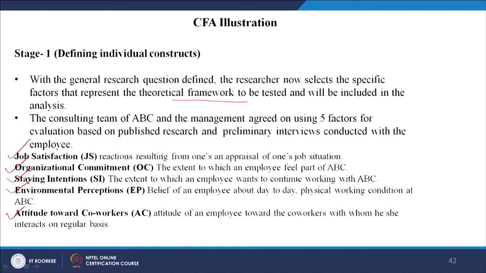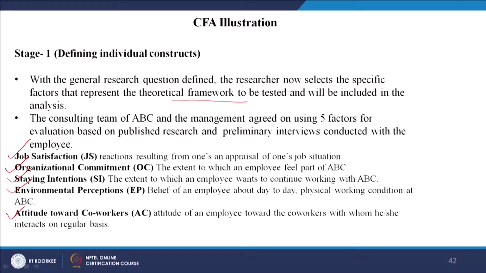Job satisfaction is the reaction resulting from an appraisal of one's job situation. Commitment is the extent to which an employee feels part of the company. Staying intention is the extent to which an employee wants to continue working with ABC. Remember, in the measurement model we are not saying anything is dependent or independent, it is just a covariance model, there is no direction as such.